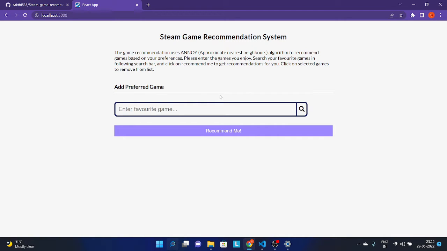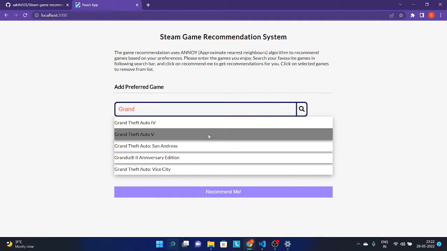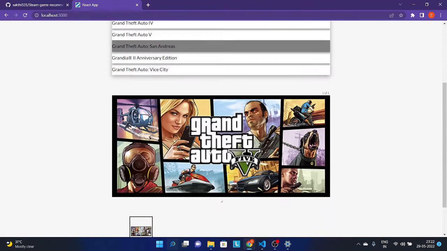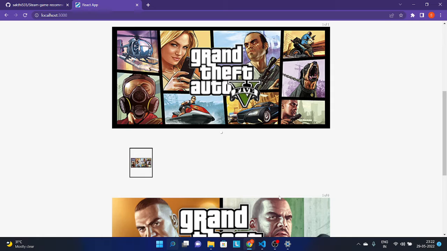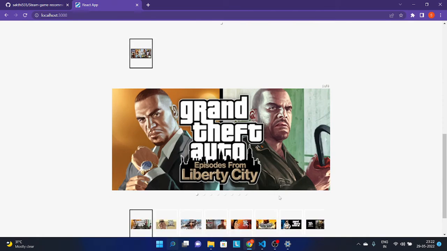The application I've developed runs on React.js as a front-end framework and Flask as a back-end framework. Currently, it is running on a locally hosted machine. The user will be able to enter the games they like. For example, I'm choosing Grand Theft Auto. If I select and enter, I would get recommendations of games that are most similar to the games I've chosen.